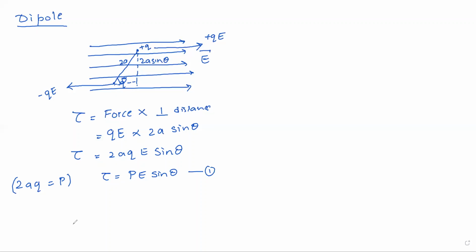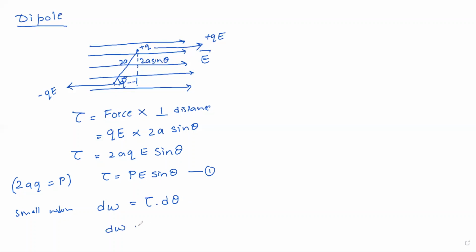Therefore, the small work done can be written as dW. Why dW? Because I'm considering small work done. That is, dW is equal to torque into d theta.